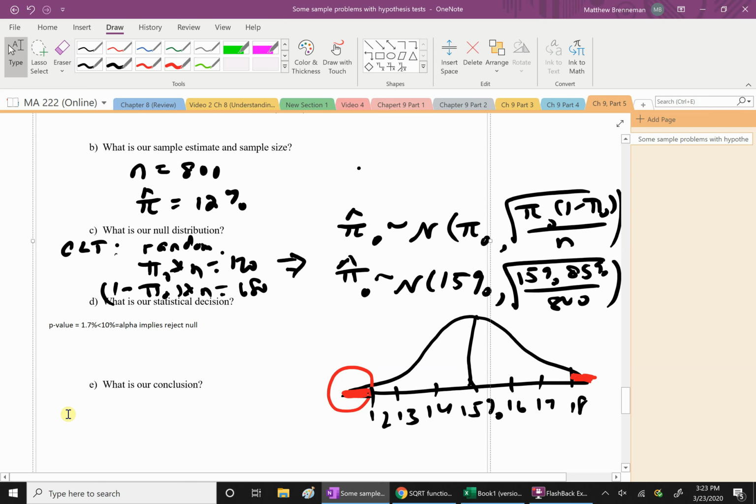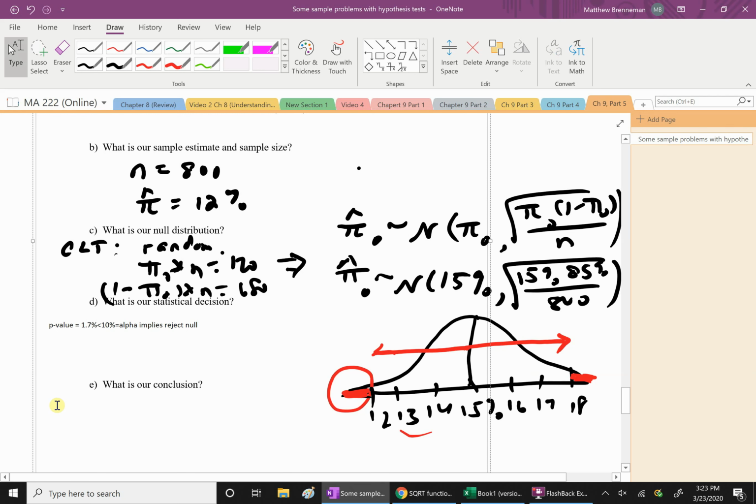It's too unlikely for us to get a sample percentage this far from the mean or further if the null hypothesis was true. In other words, if our sample estimate came from the population that sample estimates come from when the null hypothesis is true.